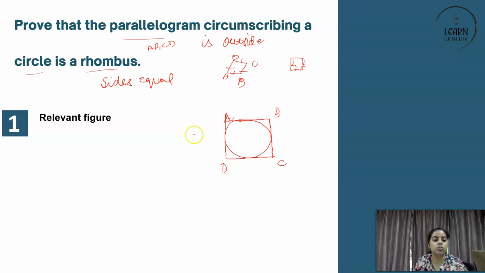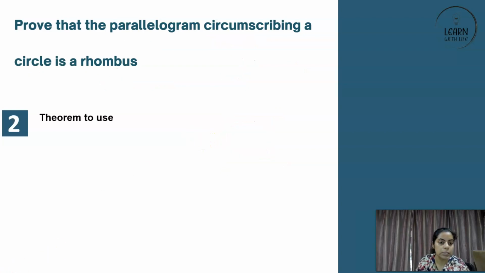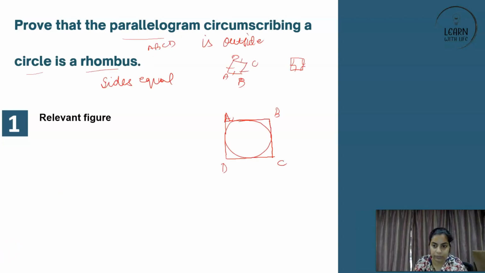So the first step is to draw a relevant figure, which we already did. Let's move to the second step. In order to solve this, which theorem should one use? Or do we even need to use a theorem, or just add the equations directly? We will see that. Now, let's see the figure again. Here, don't you think these are the points of intersection? Can we not name them P, Q, R, S? Any trouble if I name them P, Q, R, S or L, M, N, O, P, whatever?